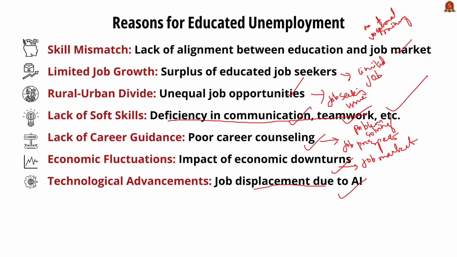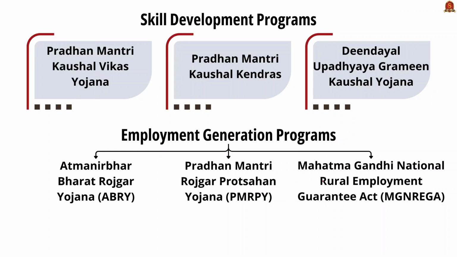Having discussed that, now let us quickly go through certain government initiatives that have been taken to reduce the unemployment rate. Even in this year's budget, unemployment was quoted first. So let's start with the skill development programs. The first important one is Pradhan Mantri Kaushal Vikas Yojana. It provides a skill certification scheme for Indian youth by the Ministry of Skill Development.